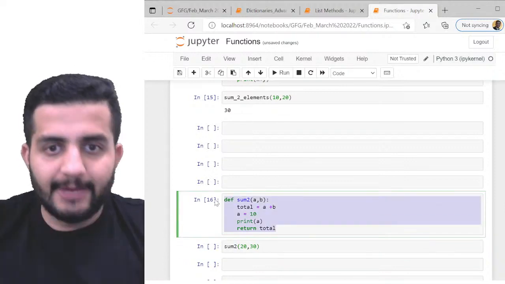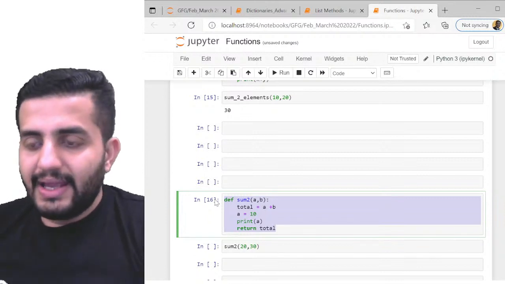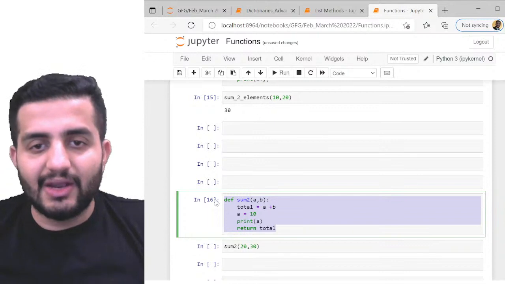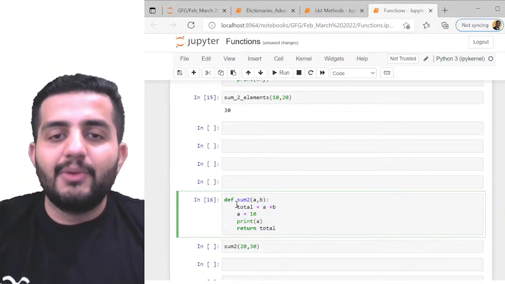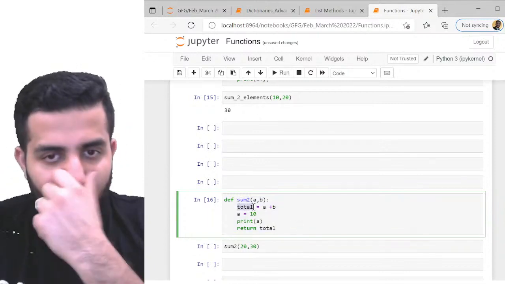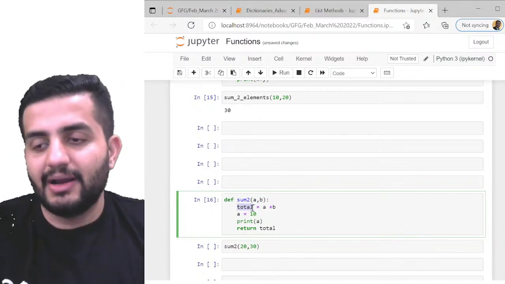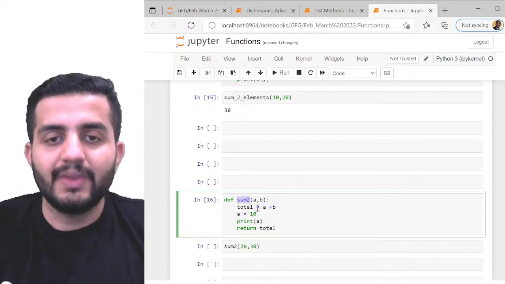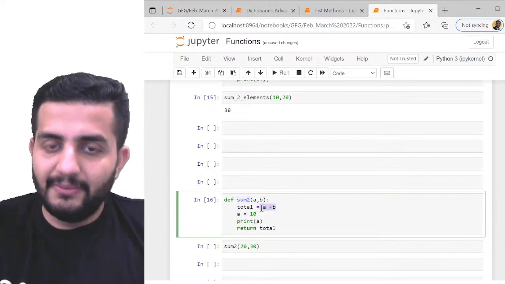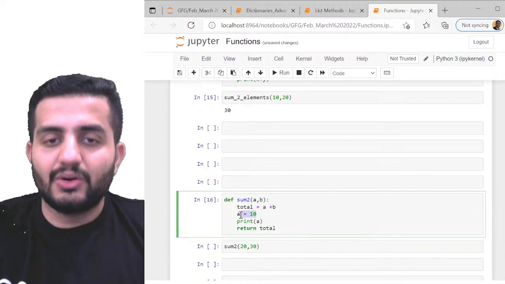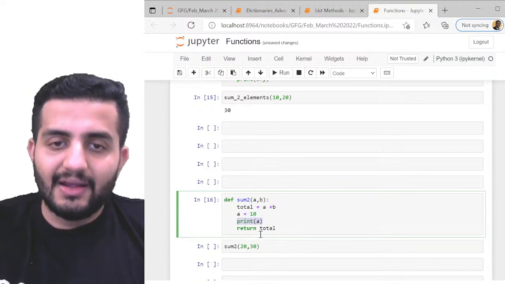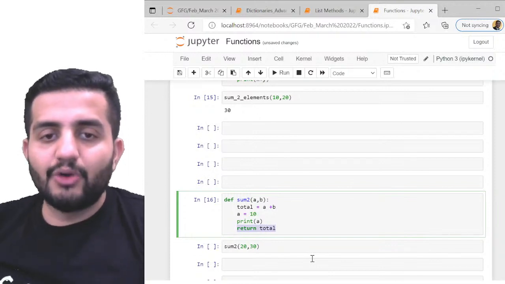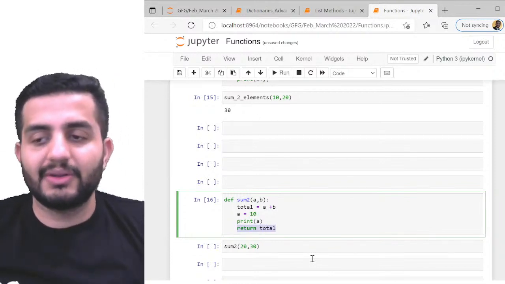So this is my function, sum2 with a comma b. I'm creating a function sum2 and passing two elements, a comma b. Now I'm creating another variable within this function, total. This is an in-house variable of the function sum2, and total is nothing but a plus b. Now I'm doing a is equal to 10 and printing a here, and also returning the total. Can somebody tell me what will be the output of sum of 2, 20, 30?